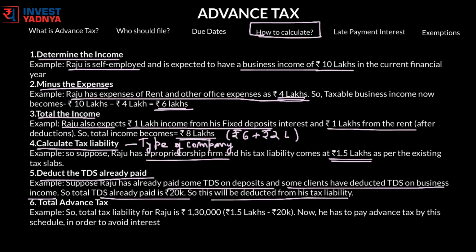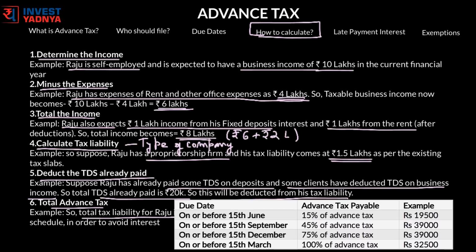Next step is to calculate total advance tax, which will be the calculated advance tax liability in step 4 minus the deduction of TDS which has already been paid. So if the tax due exceeds rupees 10,000, then you will have to pay advance tax for the year. So in our example, Raju has the total tax liability of rupees 1.3 lakhs. Now he has to pay advance tax by this schedule in order to avoid interest penalty.